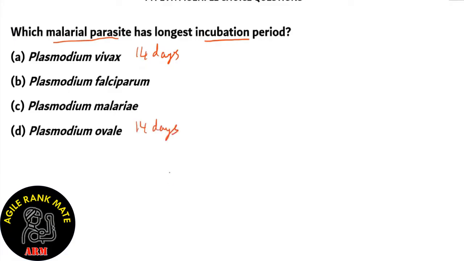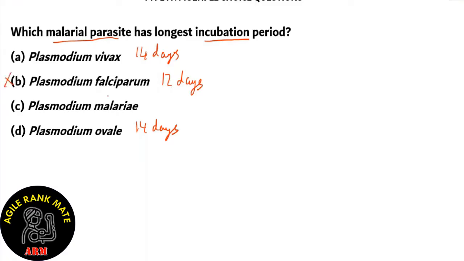Sounds pretty long, right? Well, wait till you hear the other options. Option B, Plasmodium falciparum, has an incubation period of 12 days. Since this is not the longest, we can safely conclude option B